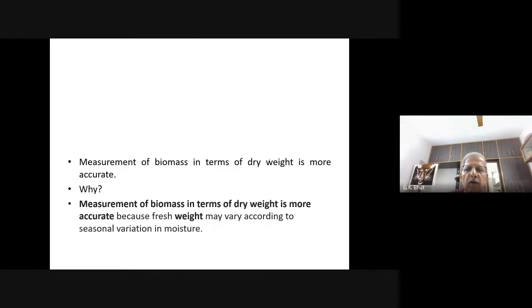So measurement of biomass in terms of dry weight is more accurate. Why? Because fresh weight varies according to season. It depends upon the moisture content, the variation in moisture. Therefore, dry weight is more accurate than wet weight, right? Another important point: the number of trophic levels in the grazing food chain is restricted as the transfer of energy follows the 10% law.